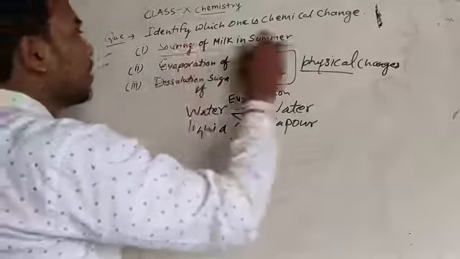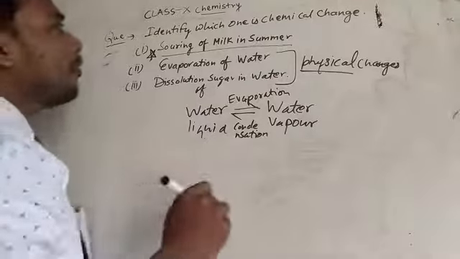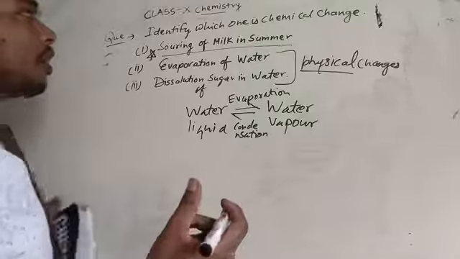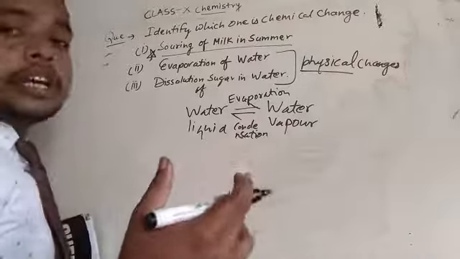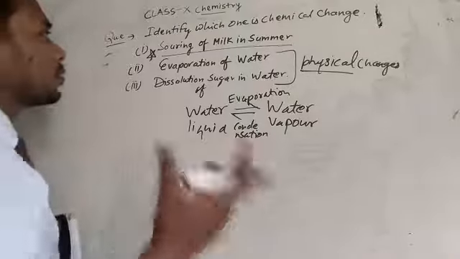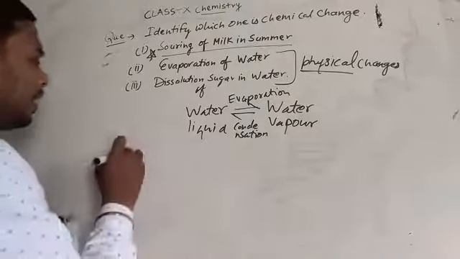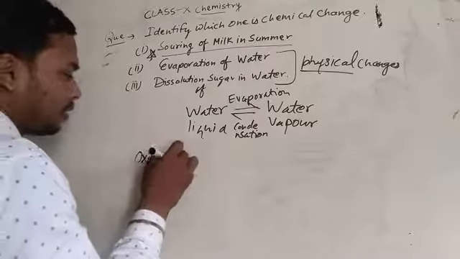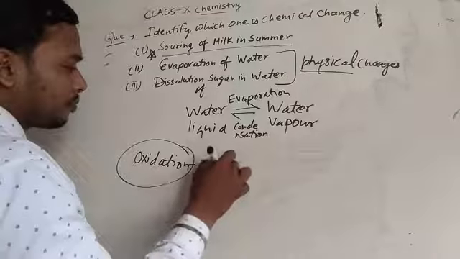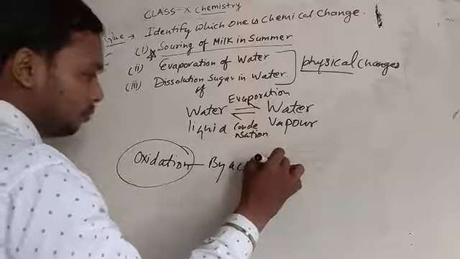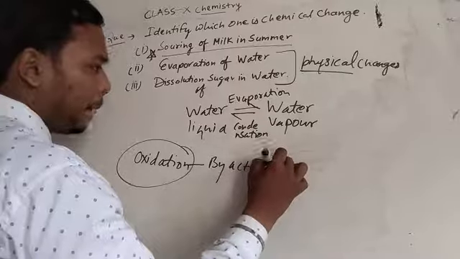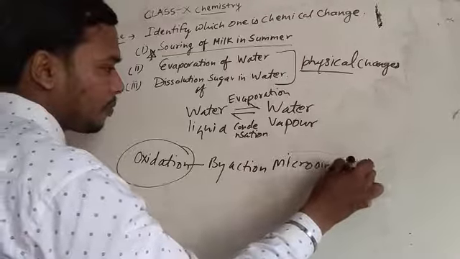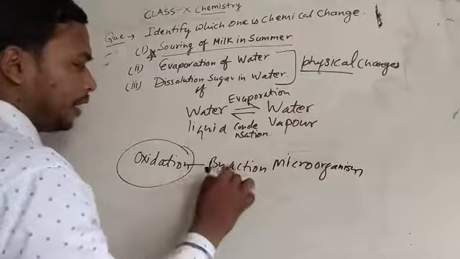Now, the important one is souring of milk in summer. Milk gets spoiled, the milk is converted into sour taste. Milk converts into sour taste by the oxidation process, by the action of microorganisms, that is bacteria.